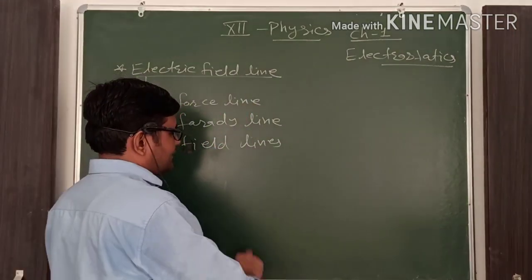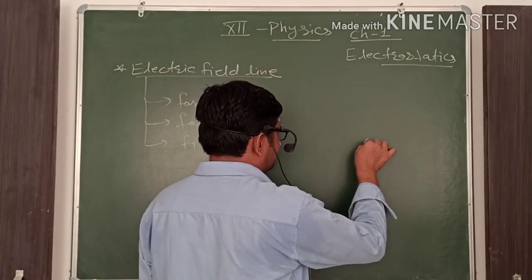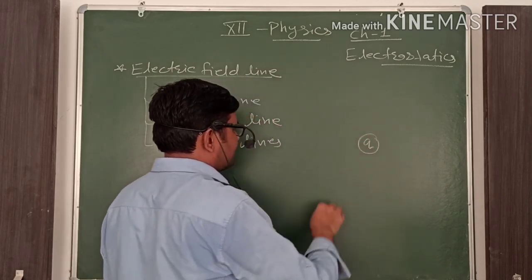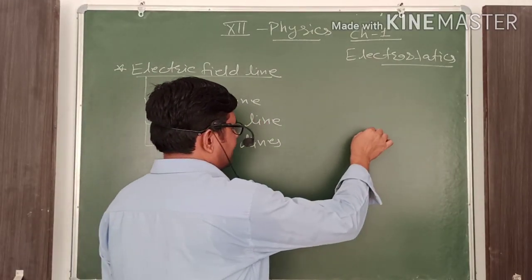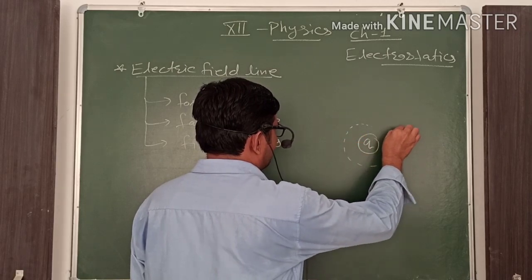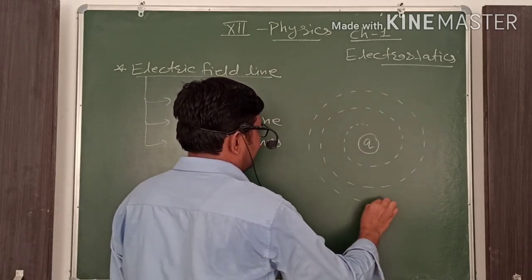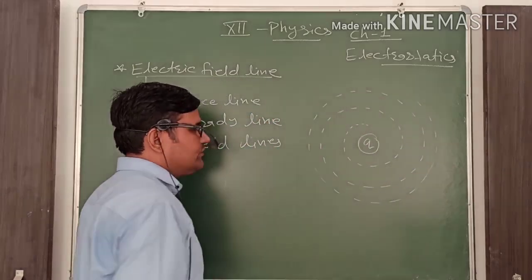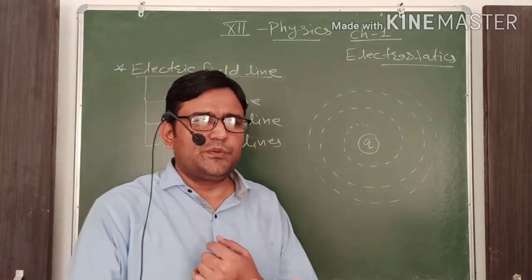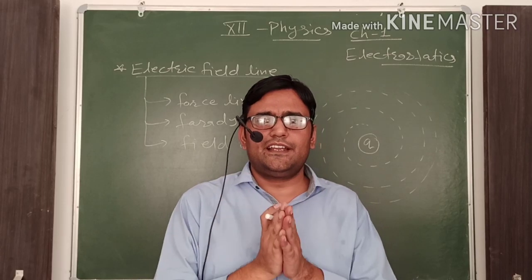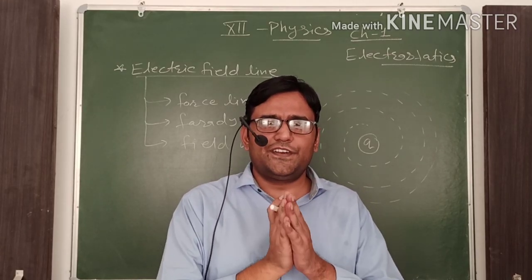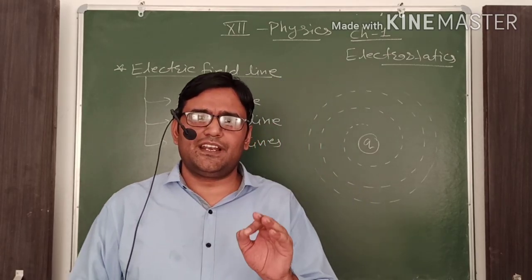As per the formulations in the last class, if there is a charge Q, there is an electric field surrounding it. Clear? It is defined in terms of the electric field. Now, this electric field is represented via the electric field lines. They are virtual lines.